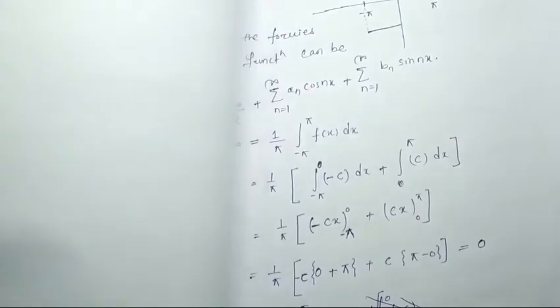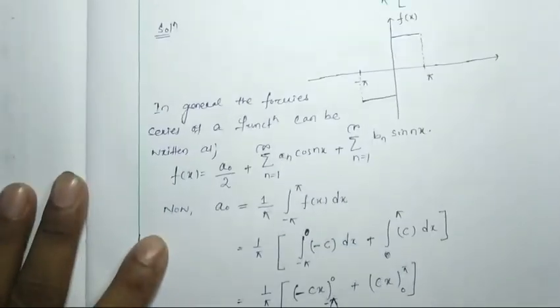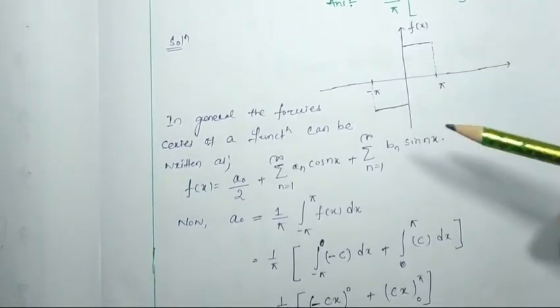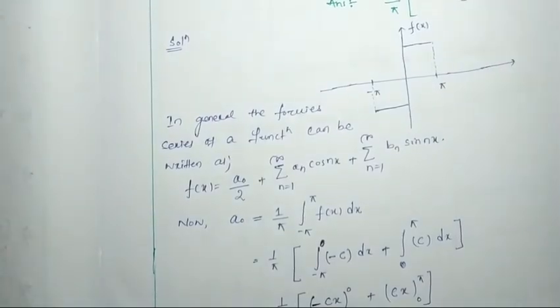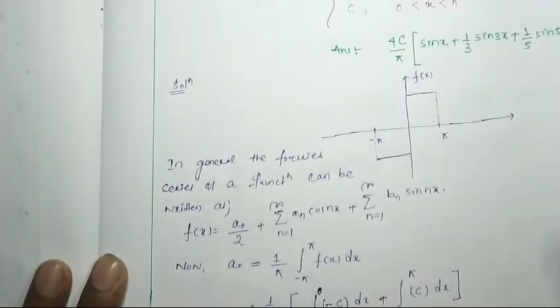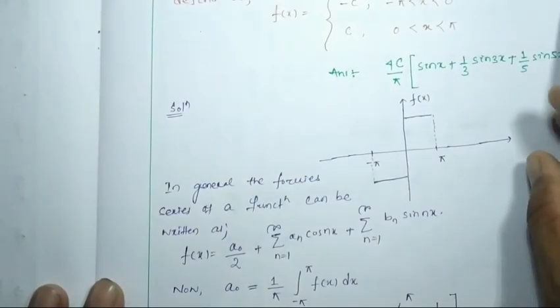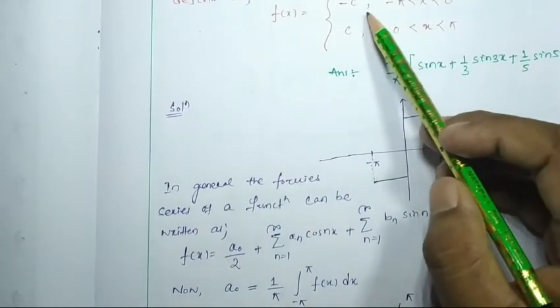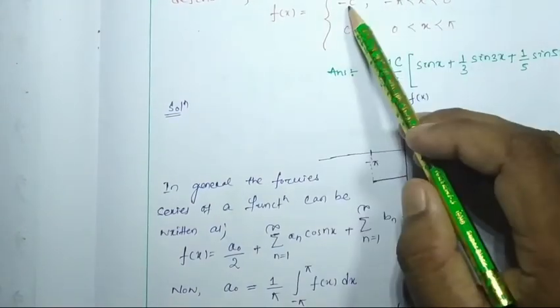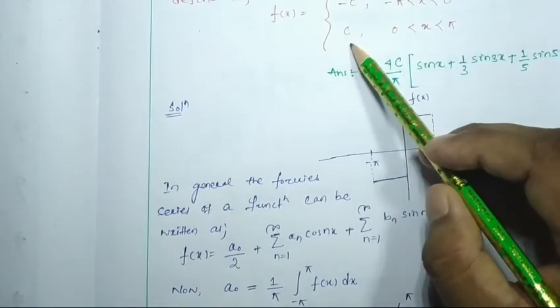So next, another question for you, which is a very simple question: find the Fourier series for the function f(x), which between minus pi to 0 is minus c, and 0 to pi is c.